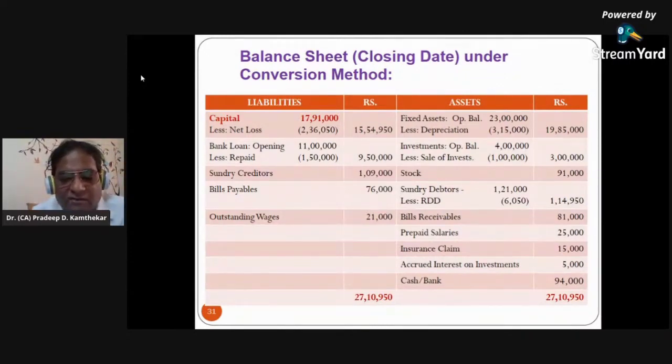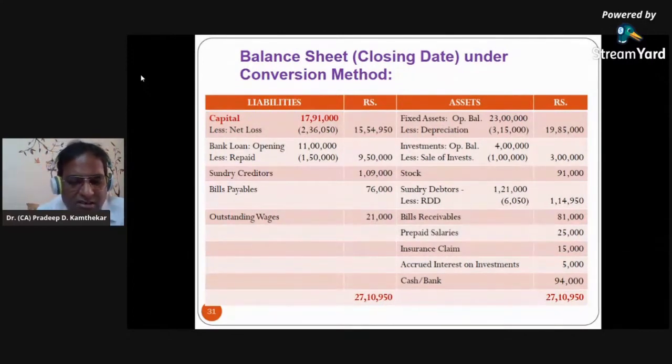Now accrued interest on investment, in P&L account credit side, we had interest on investment received, and below that we had accrued 5,000, which was not received. So that was shown on the credit side of P&L. So that was the credit effect. Debit effect was pending. This is the debit effect. Accrued interest on investments 5,000.